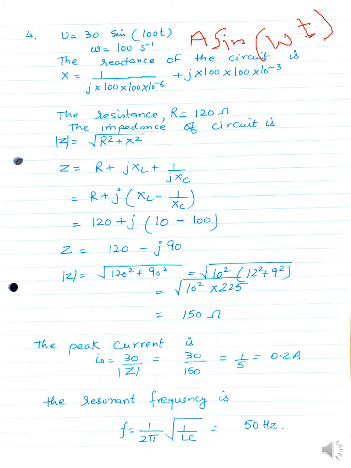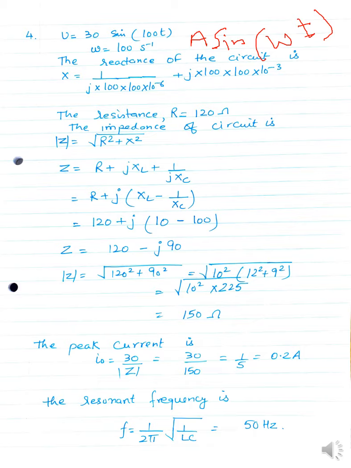So we have to find the reactance of the circuit. Now if you remember, reactance is due to only the complex components. The complex components we have are inductance and capacitance. So this is your 1 upon J. We are not finding the amplitude here, we are finding the exact value.